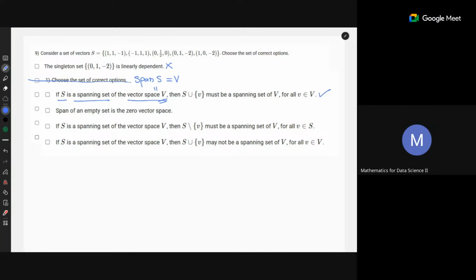Okay, you write down the spanning set of S union V in your notebook. You are thinking in your head only. You write down that thing. Then you prove that the span of, so you do this one thing. You start with, let's say, the span has some elements V1 to Vm. And you look at the span of this. So you do this exercise in your notebook. The span of this is V. This is given to you. Okay, we know this.